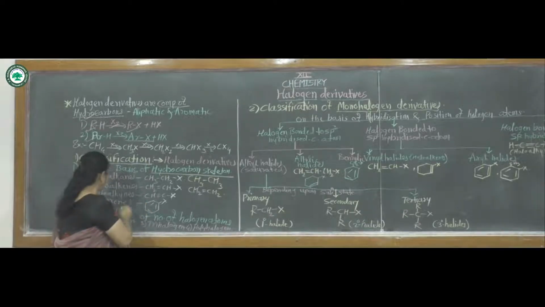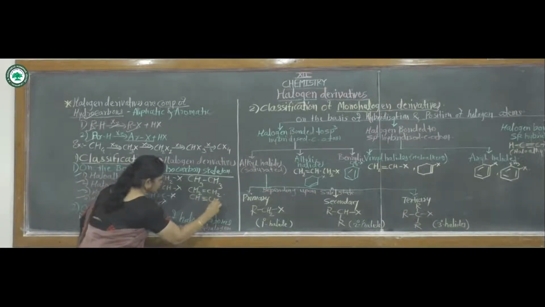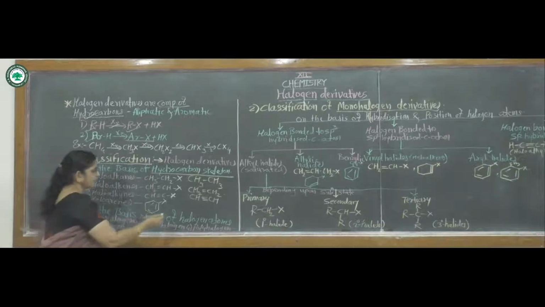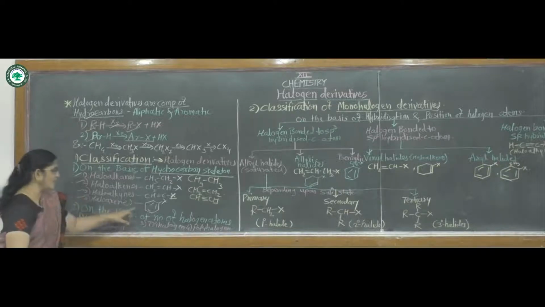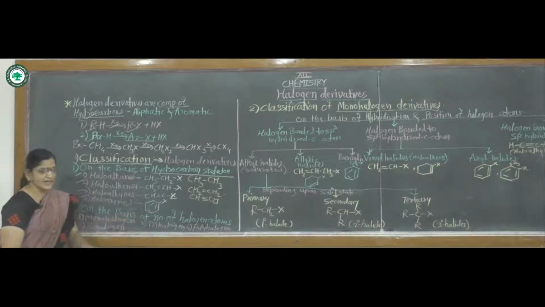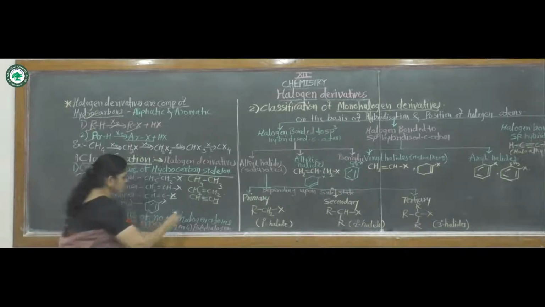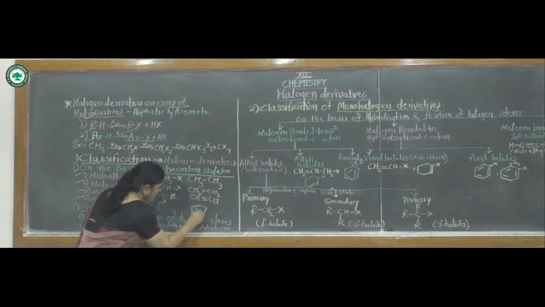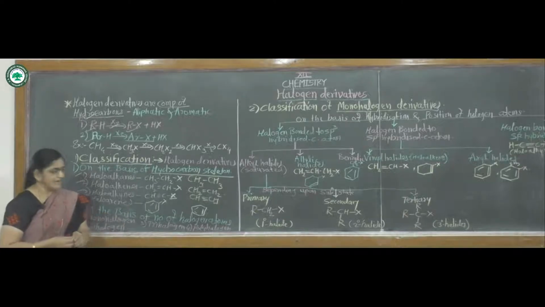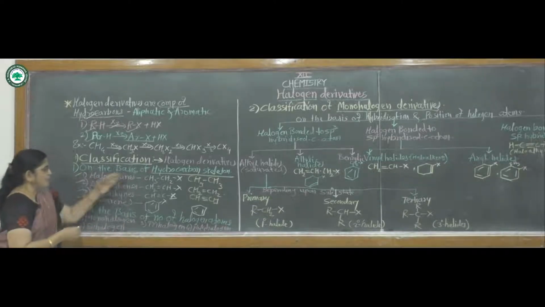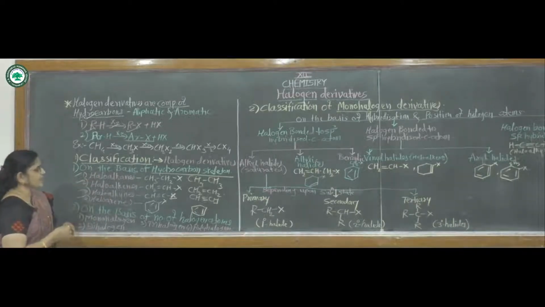Then third, haloalkynes. Here the parent alkyne is CH≡CH. Again one of the hydrogen atoms is replaced by a halogen atom and it forms haloalkyne. And fourth, haloaryls, that means one of the hydrogen atoms of the benzene nucleus is replaced by a halogen atom and it forms haloaryl. In this way, these are classified on the basis of hydrocarbon skeleton. Then all these are called halogen derivatives.